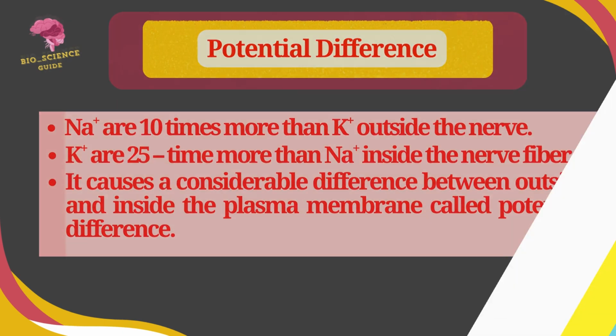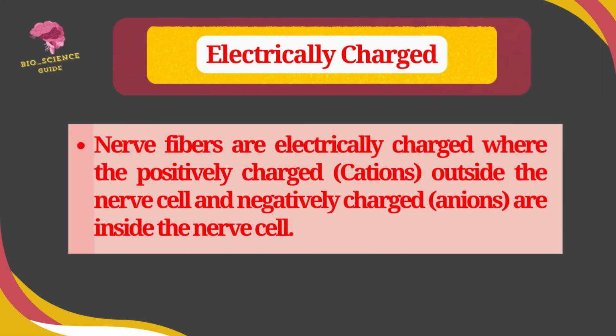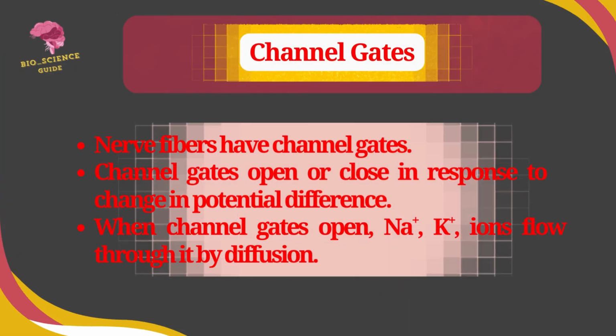In electrical charge, the nerve fibers are electrically charged, in which the positive charge or cations are produced on the outside of the nerve cell, in the extracellular fluid, and the negative charge or anions are produced inside the nerve cell, in the intracellular fluid. The channel gates.